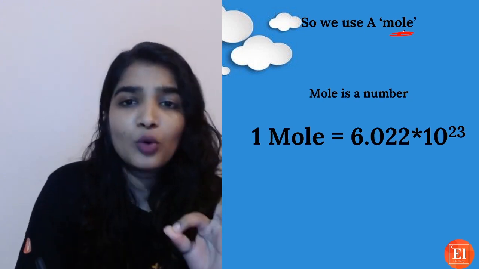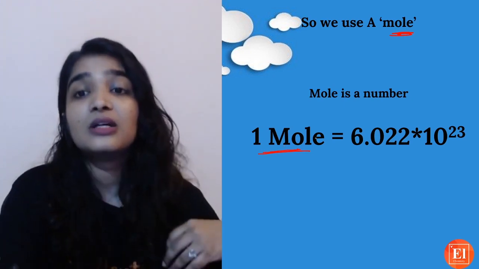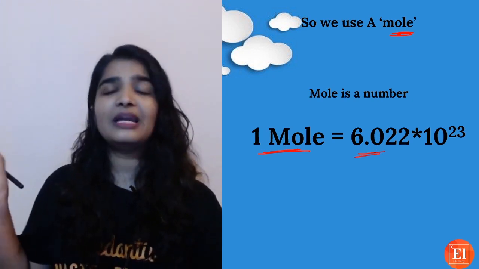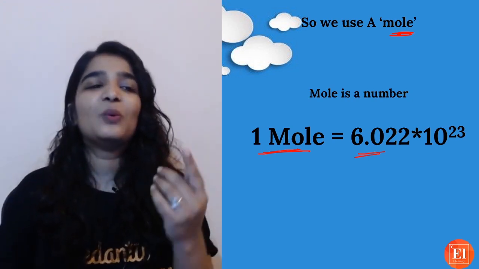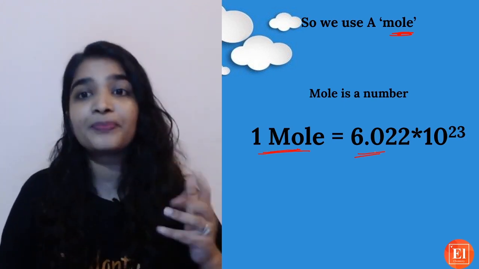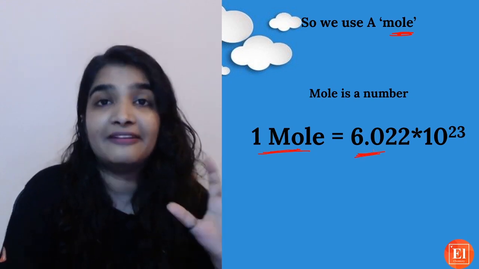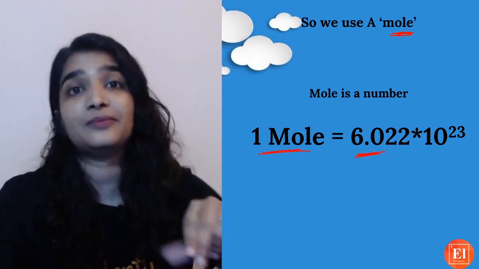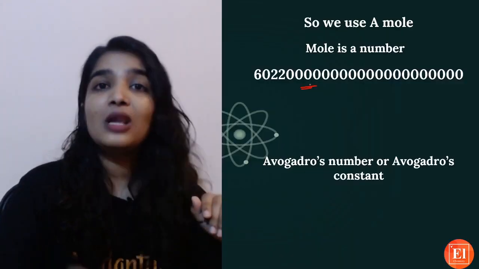So each and every mole, 1 mole of any substance, consists of 6.022 into 10 raised to 23 anything. For example, I am taking 1 mole of, which atom should I take? Sodium atom. Then 1 mole of sodium will have 6.022 into 10 raised to 23 atoms. I'm telling you, it's not a small number.